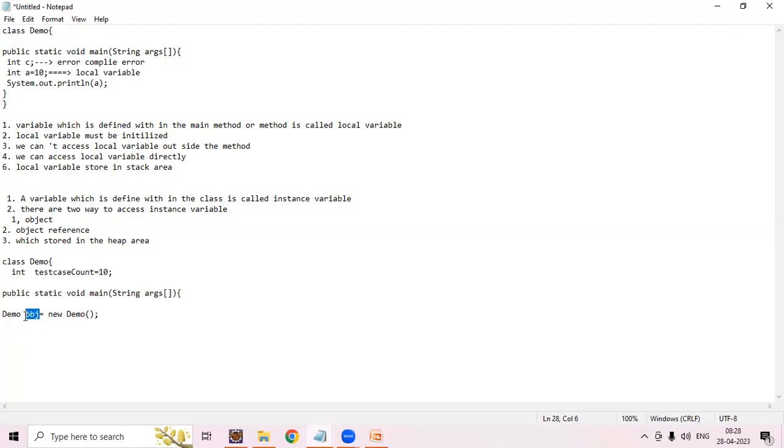Some people say attribute, some say different things, but we should consider it an object reference or variable name.